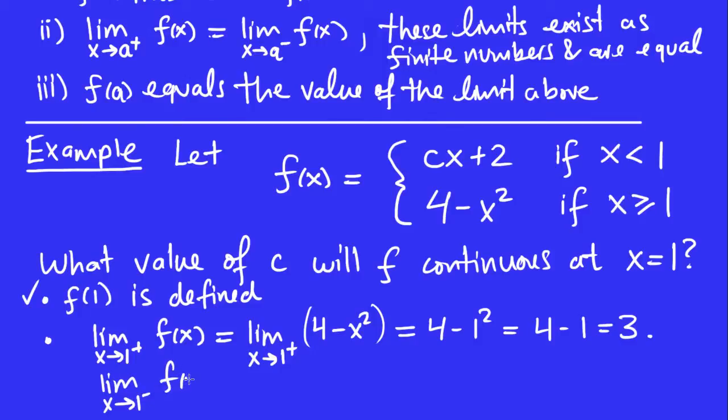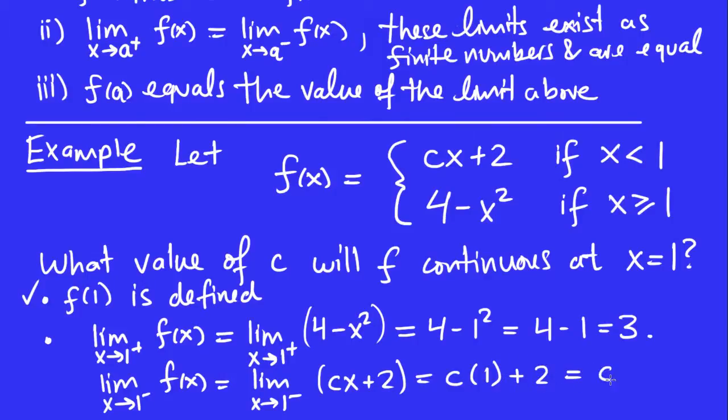When I go from the limit as x goes to 1 from the left, which formula do I use this time? Well, when x is going to 1 from the left, x is a little bit smaller than 1. So I'm going to use this first option, cx plus 2. So I replace the definition of f of x by cx plus 2. And cx plus 2 is a linear polynomial, degree 1. I know that I can compute the limit of any polynomial just by substituting the number in for x. C times 1 is just c, so this is c plus 2.